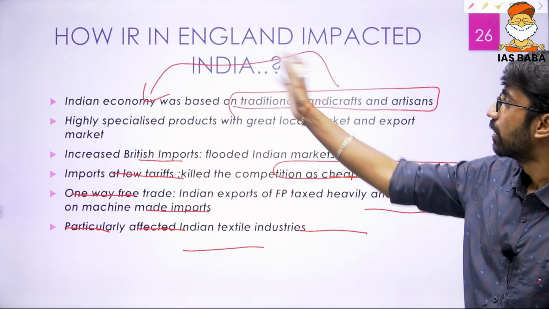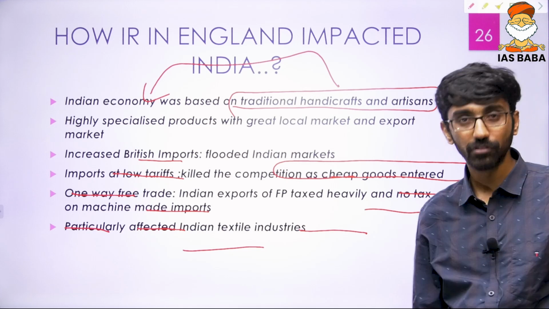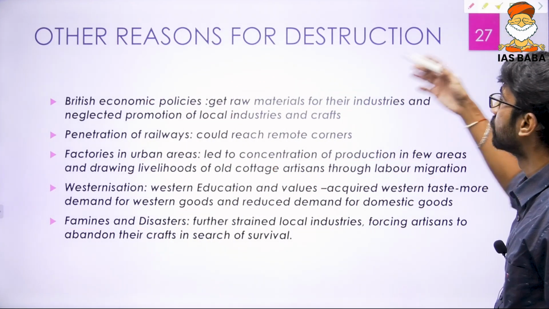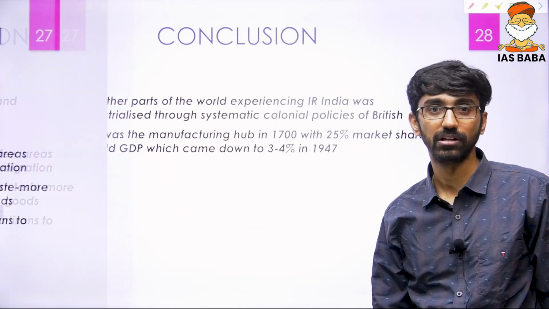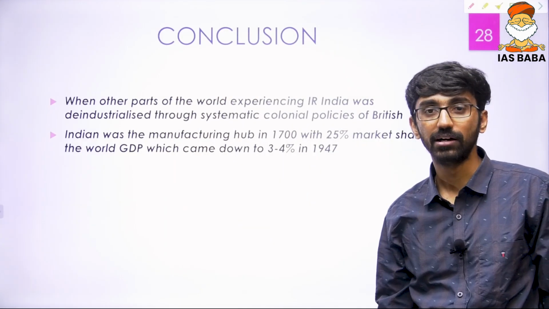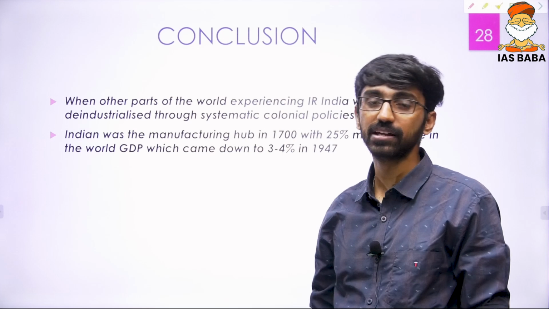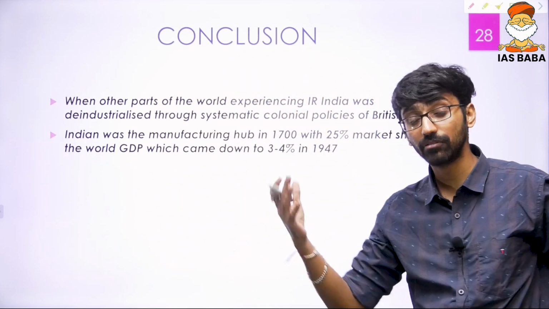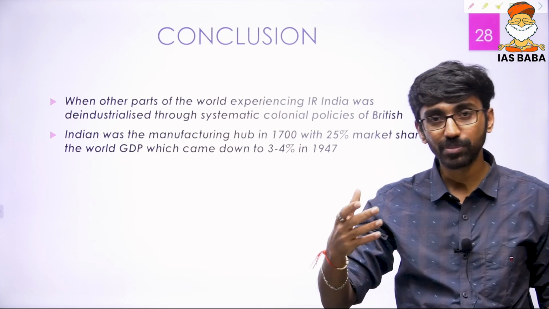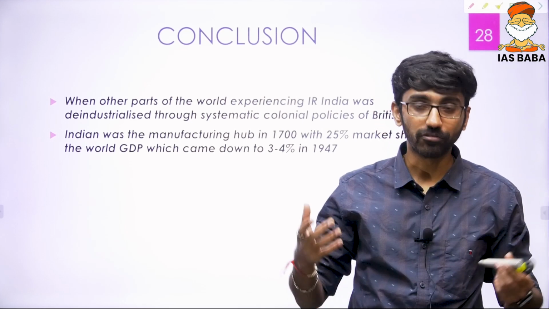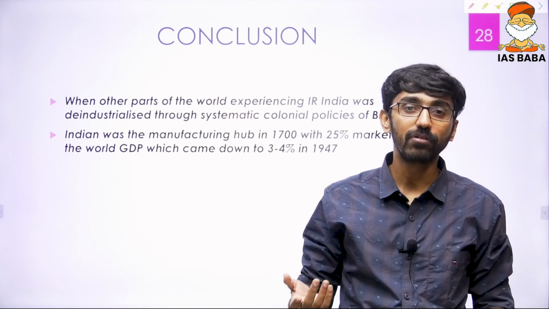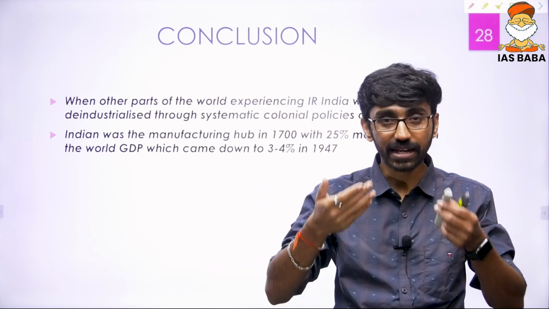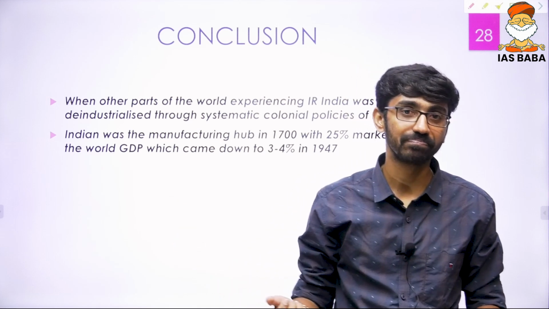So that is the English industrial revolution, how that contributed to the destruction, and the other reasons for destruction of Indian traditional industries also. In conclusion, you can say that when other parts of the world were experiencing industrial revolution, even America, France, England, particularly Western European countries, India was experiencing deindustrialization. So loss of livelihood was happening. Indian people had to depend more and more on agriculture. So India became an agricultural colony of industrial Britain.